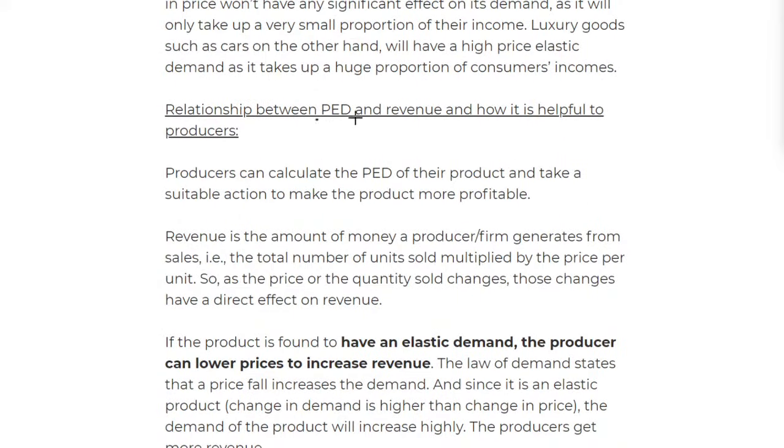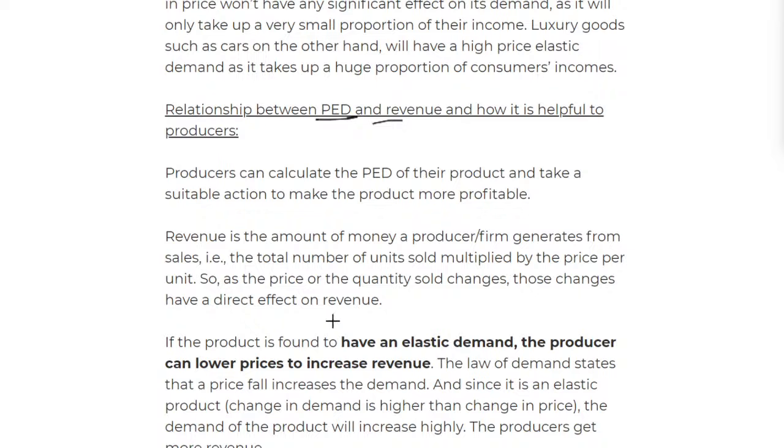Now we have a look at the PED and the revenue. How are they related? How is the price elasticity of demand and the revenue related? Producers calculate the PED of their product and take a suitable action to make the product more profitable. So they basically do something because they want their product to be more profitable.